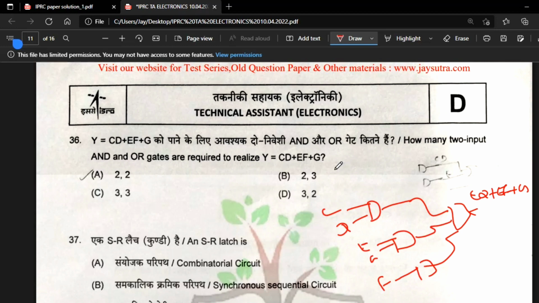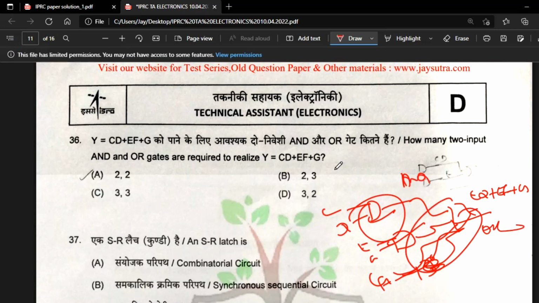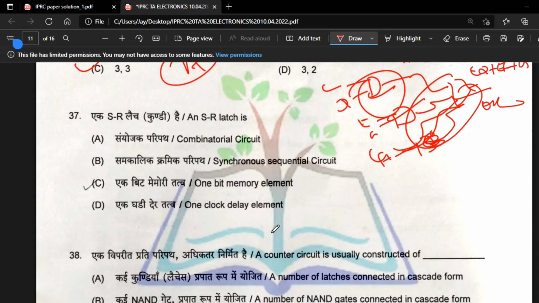So what we are getting here is that 2 AND gates are required and 2 OR gates are definitely required for adding all that. So 2 AND gates and 2 OR gates are required. So option A is correct.